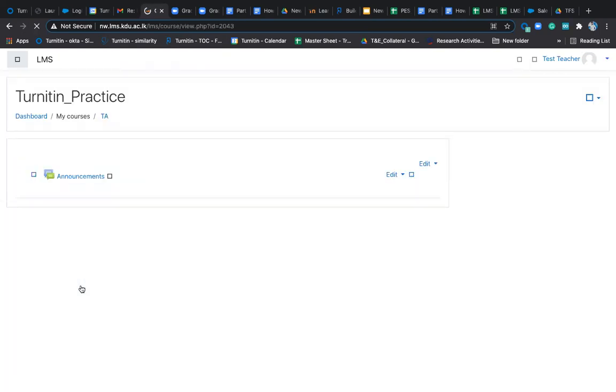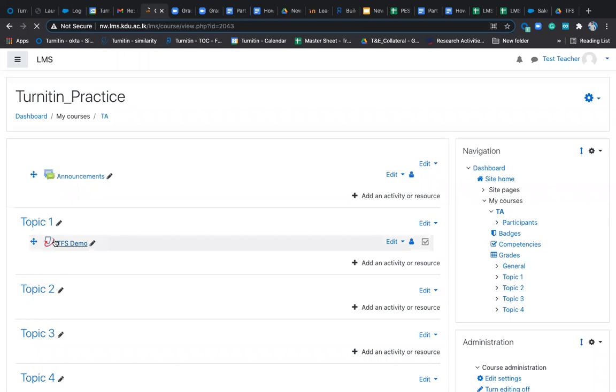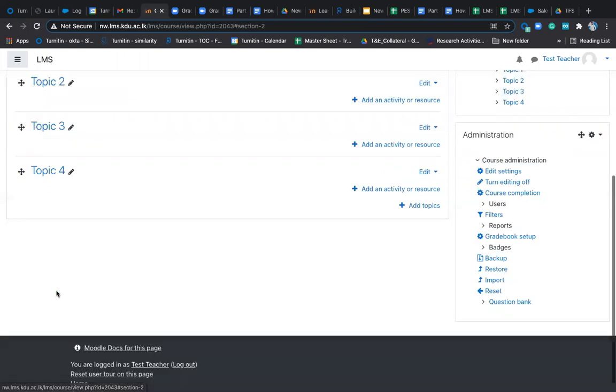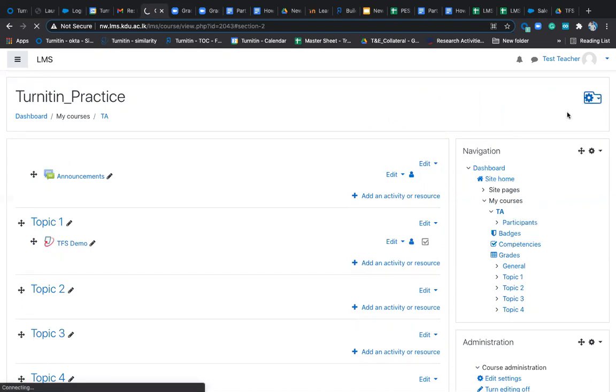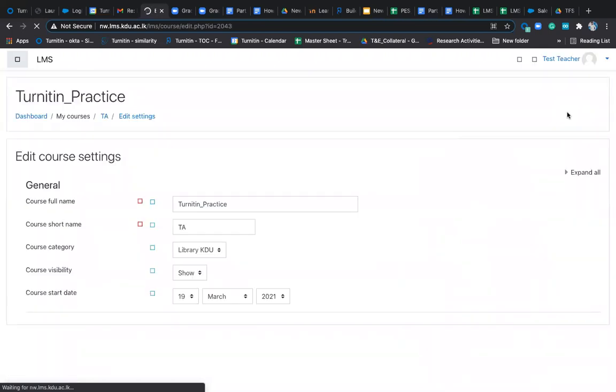This is in the Moodle platform, please keep it in mind. We have already created one course just for our demo. Let me take topic 2 here. I'll come to topic 2 and click on this cog item on the right hand side. There is something called edit settings here. The moment I click on edit settings, I'll be able to do the assignment settings.